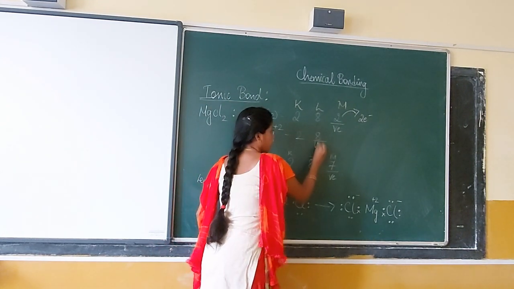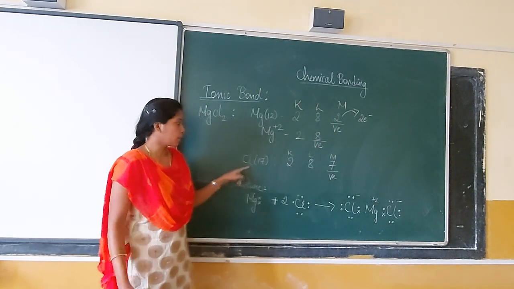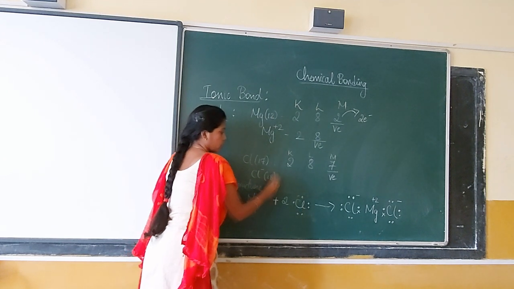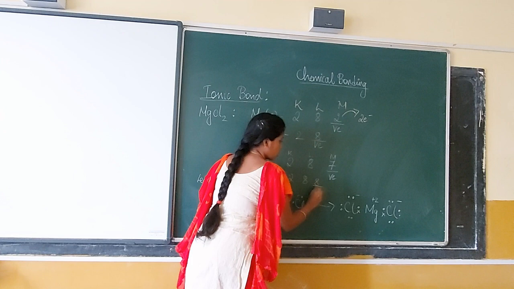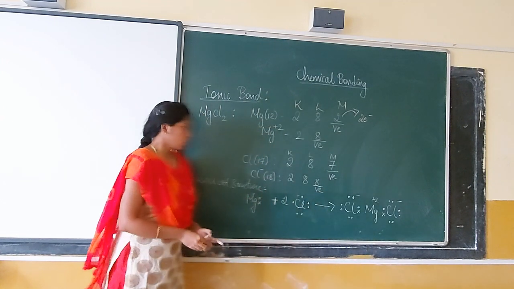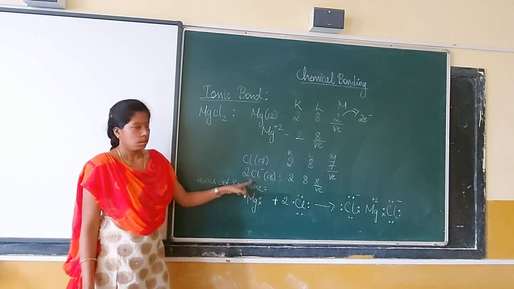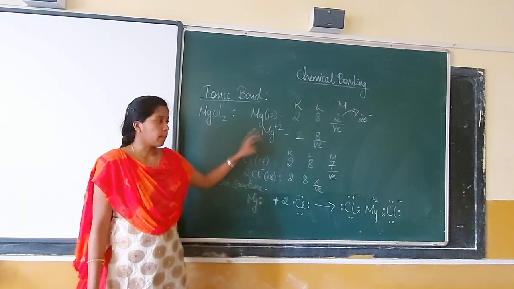This is my valence shell now, which is an octet, so it will be stable. Coming to chlorine, Cl minus, 2, 8, 8. So this is my valence shell. So you will have 2 Cl minus. Got it? Now let's represent what happens next.